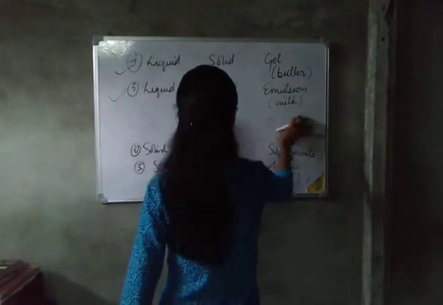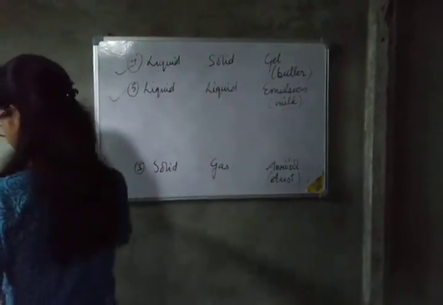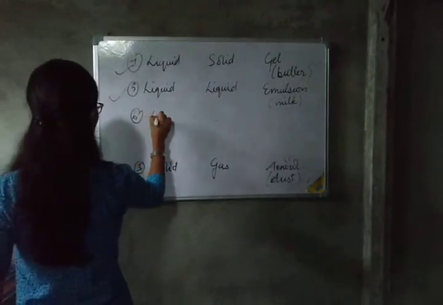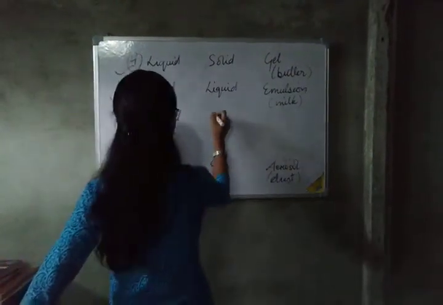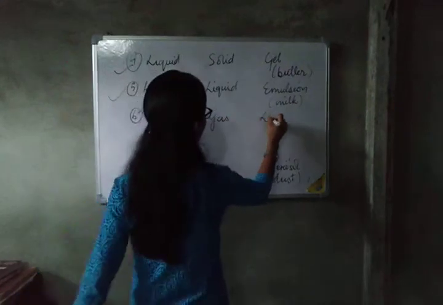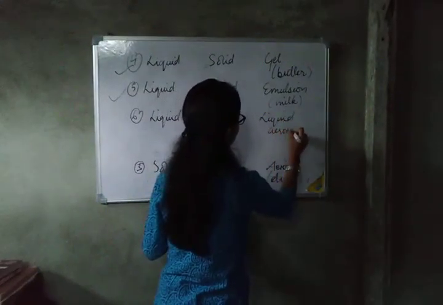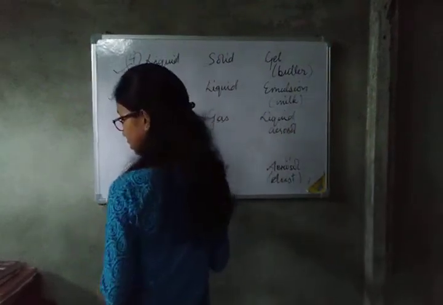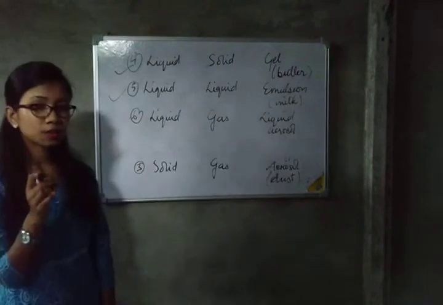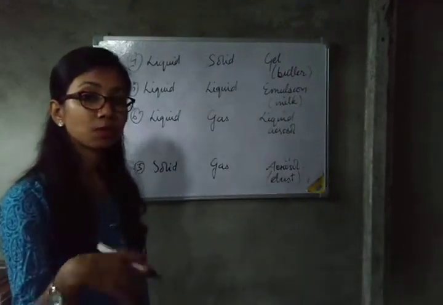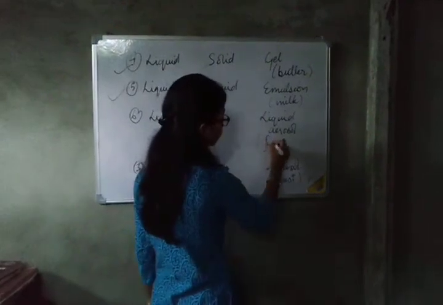Then number 6, liquid in gas. These are known as liquid aerosols. For example, whenever water vapor mixes with the gas present in the atmosphere, it gives rise to fog.